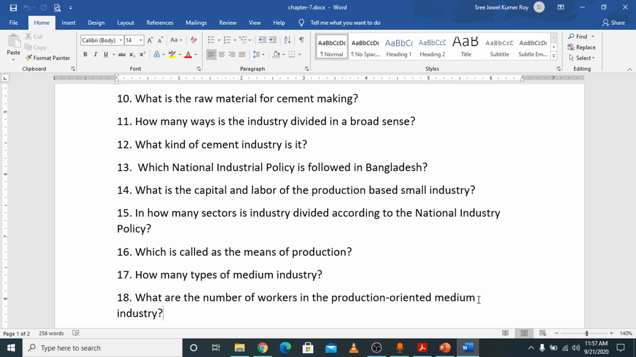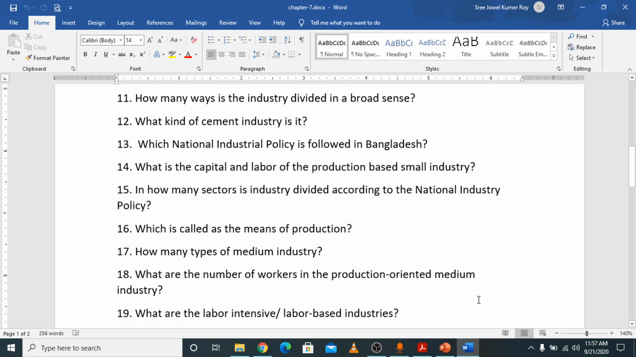100 to 250. The number of laborers in production oriented or manufacturing oriented medium industry is 100 to 250. What are the labor intensive or labor based industries? The labor intensive and labor based industries are small, cottage and medium industries. Those are the labor based or labor intensive industries. Cottage, small and medium industries are labor based or labor intensive industries.